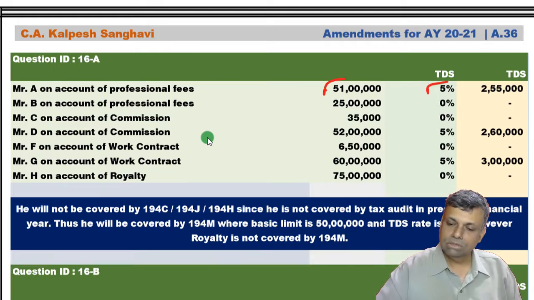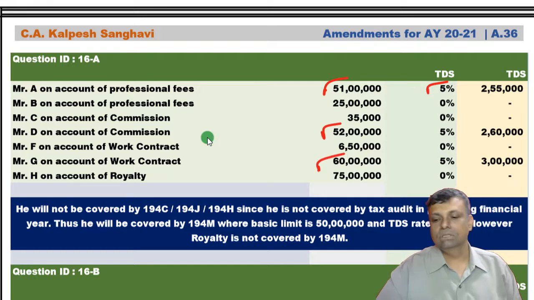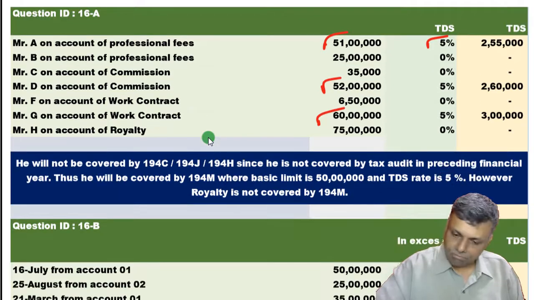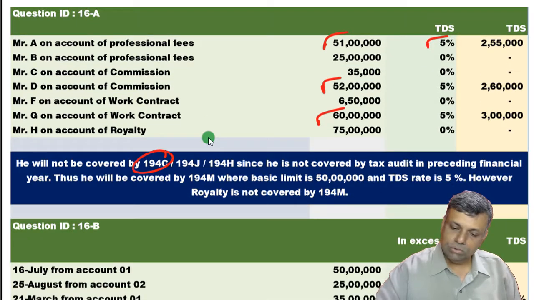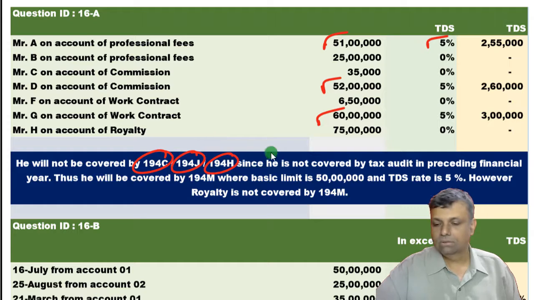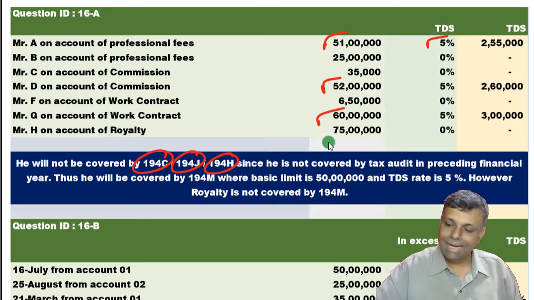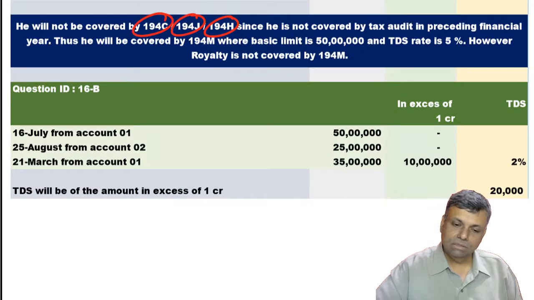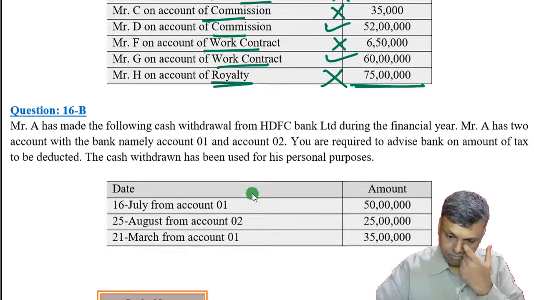If it crosses the limit, then there will be a TDS. If it doesn't cross, there will be no TDS for the specified transactions. So these three situations, C, J and H, are covered. People who are not covered by these three sections will be covered by 194M. See the next question.